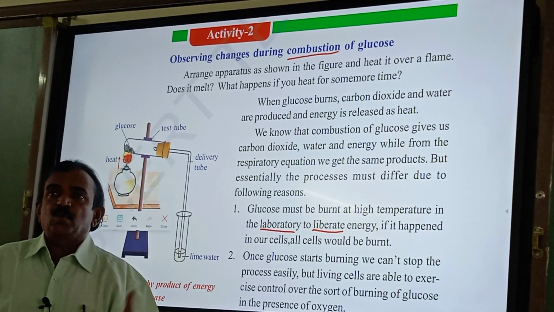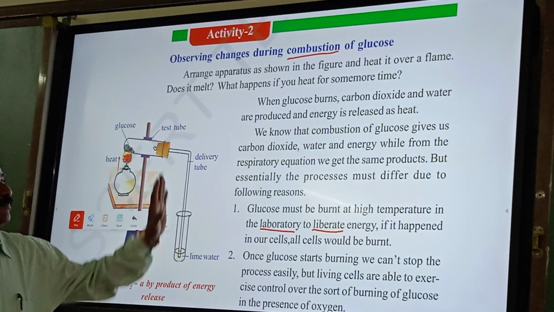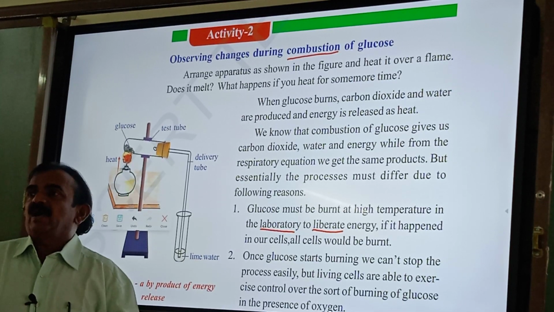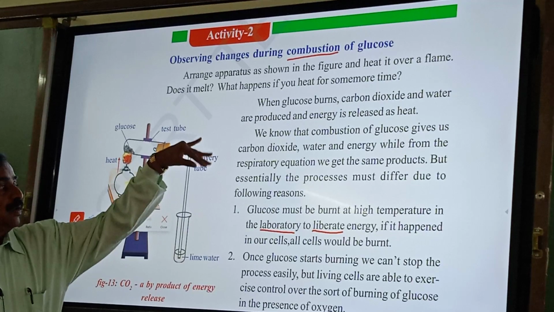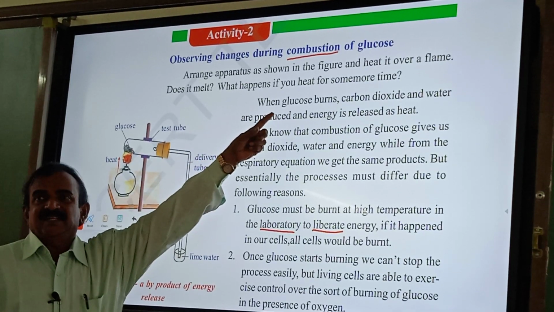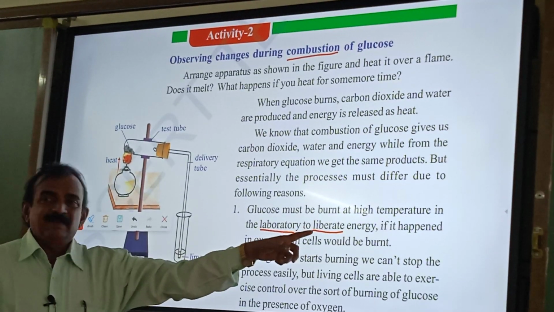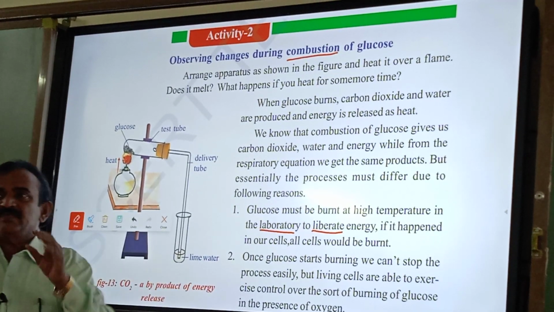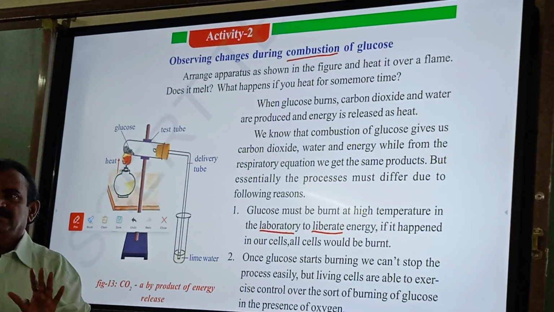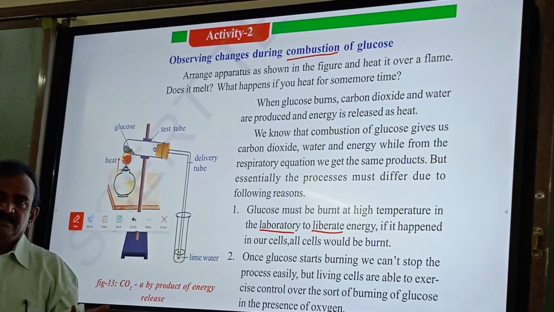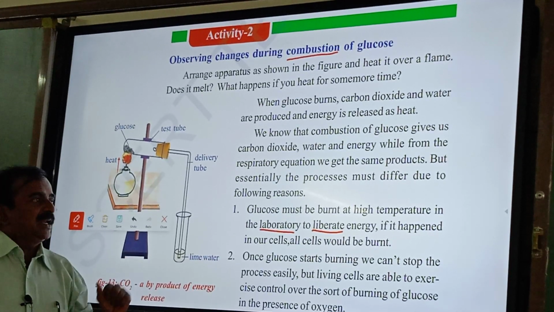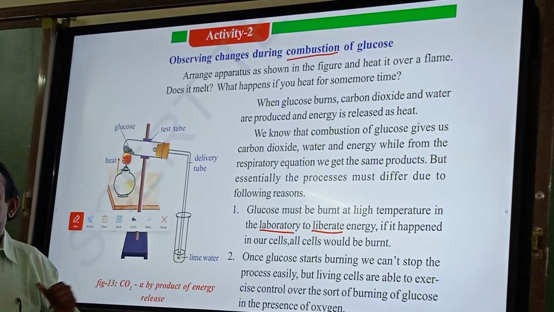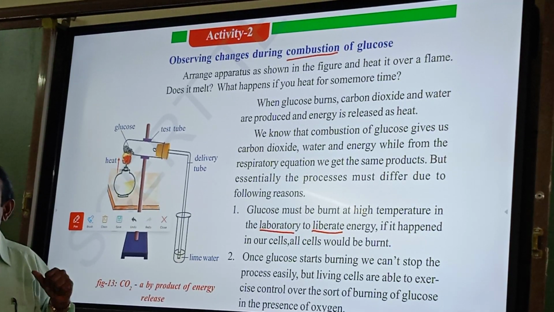Biology laboratory room. Okay. So here you see, observing changes during combustion of what? Glucose. So we underline what? Combustion, that is a new term, and liberate, it is a difficult word. And laboratory also, some of you are not knowing. Laboratory means lab activity. Okay. Now I am telling you, we need to do this activity. This is a simple activity.